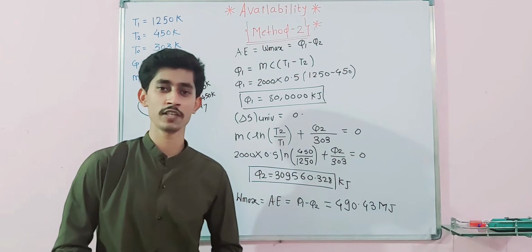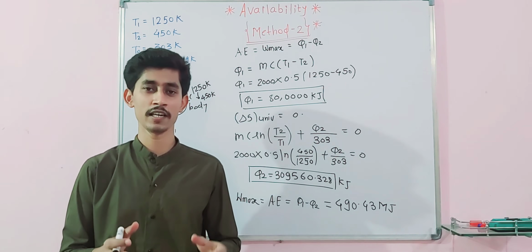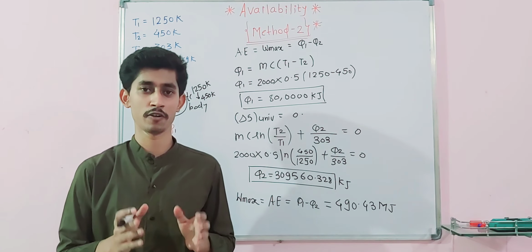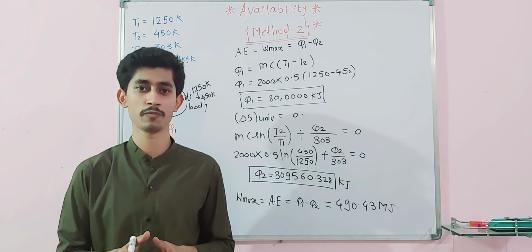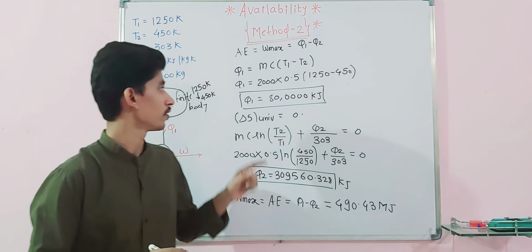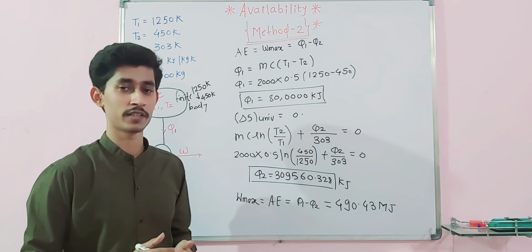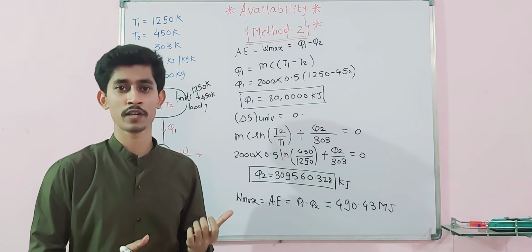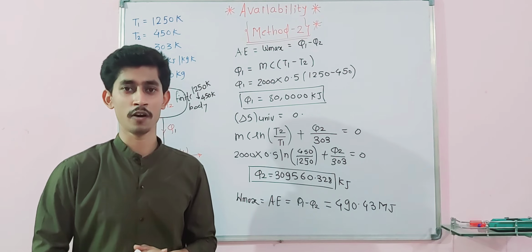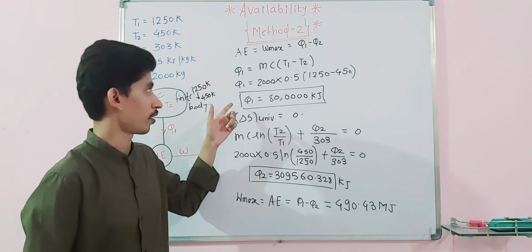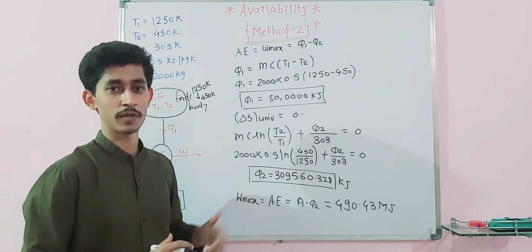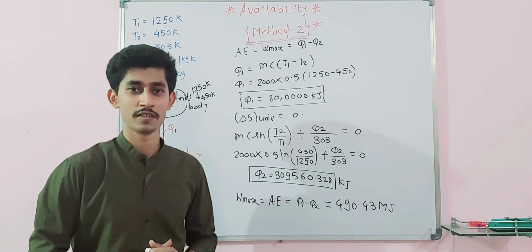So for this process, the entropy generation for a cyclic, reversible process is equal to 0. You have to remember this, and you can apply any one method. For method number 1, you have to derive that formula or expression, or you can do it by this method too. So this is the difference. Thank you.